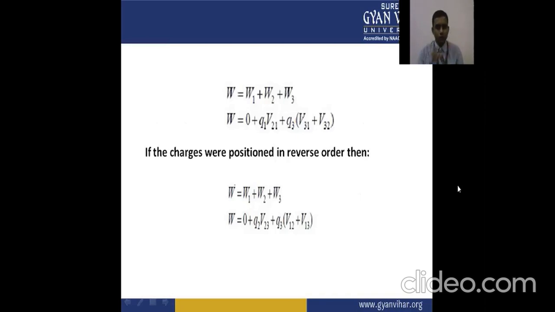If the charges were positioned in the reverse order, then the total work done is W1 plus W2 plus W3, which is equal to 0 plus Q2 V23 plus Q3 V12 plus V13.